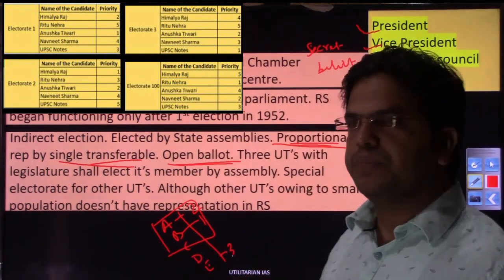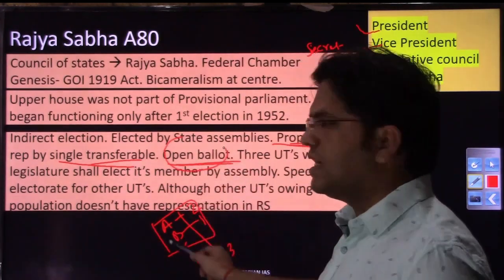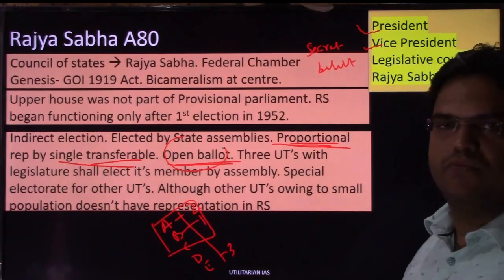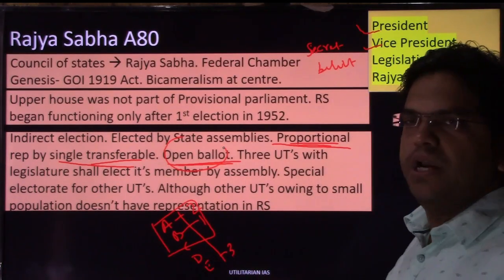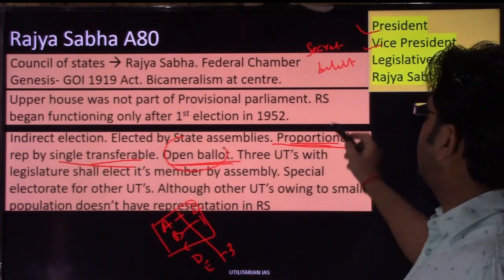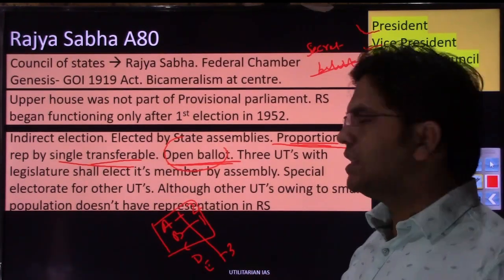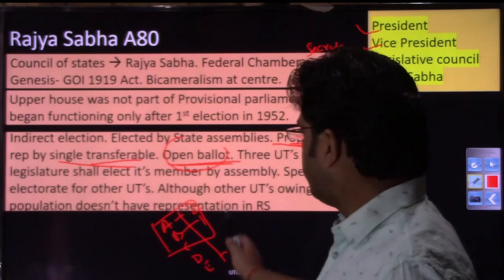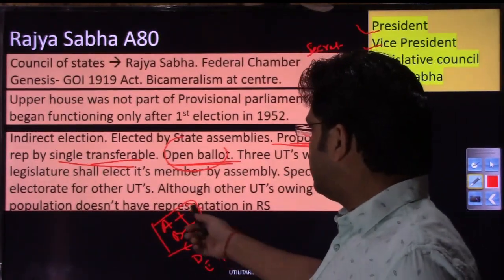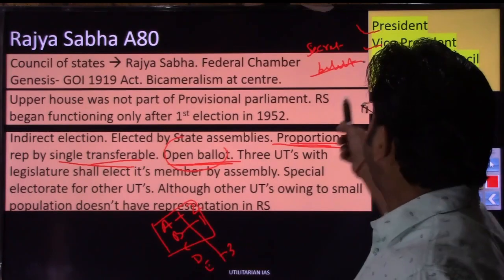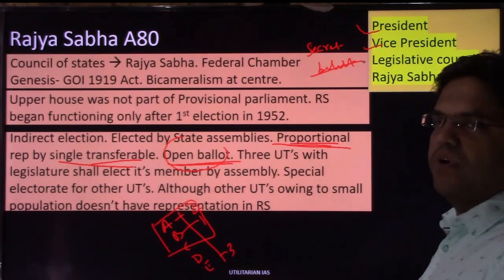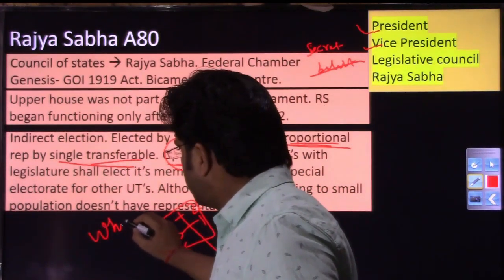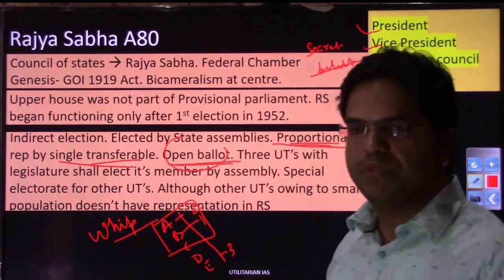After I have marked the priority, the meaning of open ballot is that I have to show this slip to my political whip. That was not the case in the president and vice president elections, where they used the secret ballot method. In that case, I need not show the manner in which I have marked my preferences to anyone. Whip is not issued in presidential and vice presidential elections, but whip is issued in case of Rajya Sabha member election. So that is also a difference.